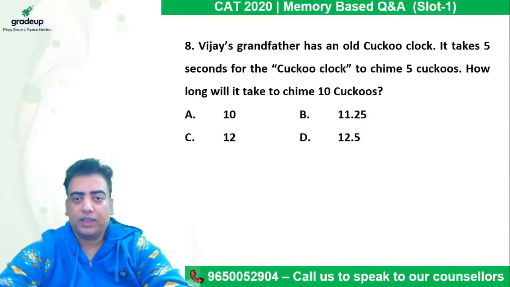Here it says Vijay's grandfather has an old cuckoo clock. It takes 5 seconds for the clock to chime 5 cuckoos. So how long will it take to chime 10 cuckoos?